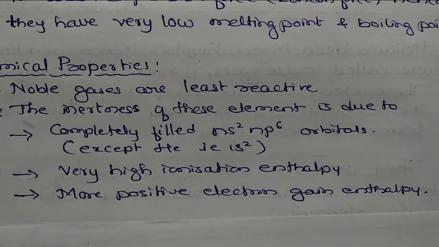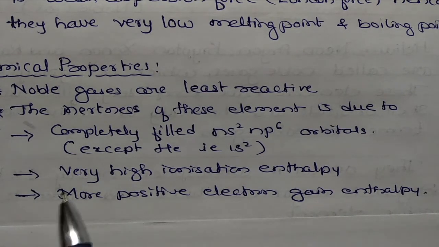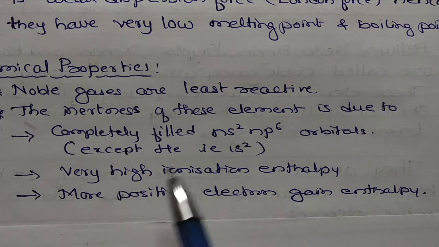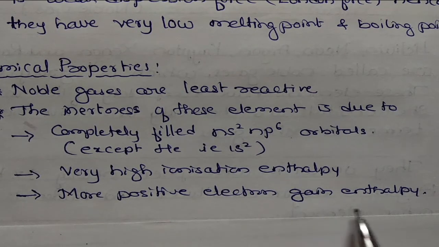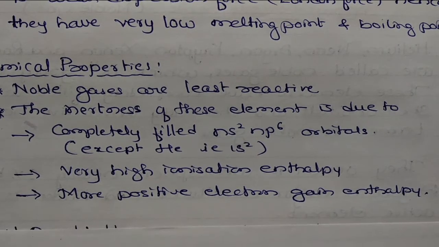So this is the reason why they are inert, or not reactive. Sometimes the question is asked, mention one reason for the inertness of noble gases: because of their electronic configuration, or high ionization enthalpy, or more positive electron gain enthalpy, they are unreactive or least reactive.